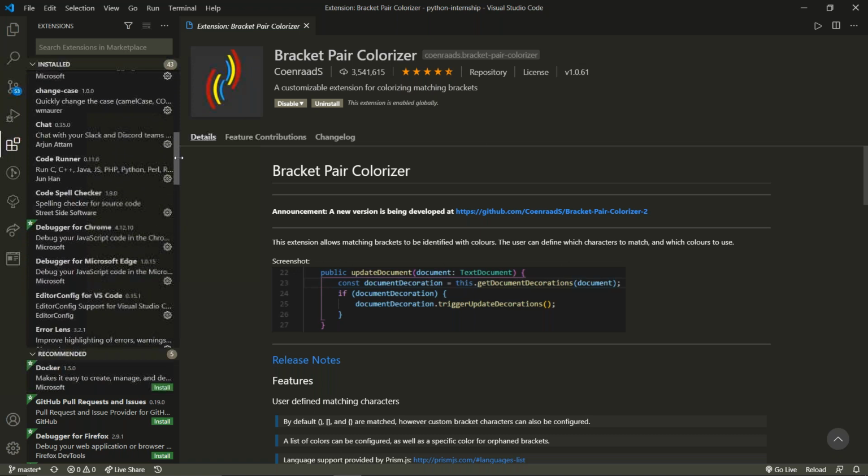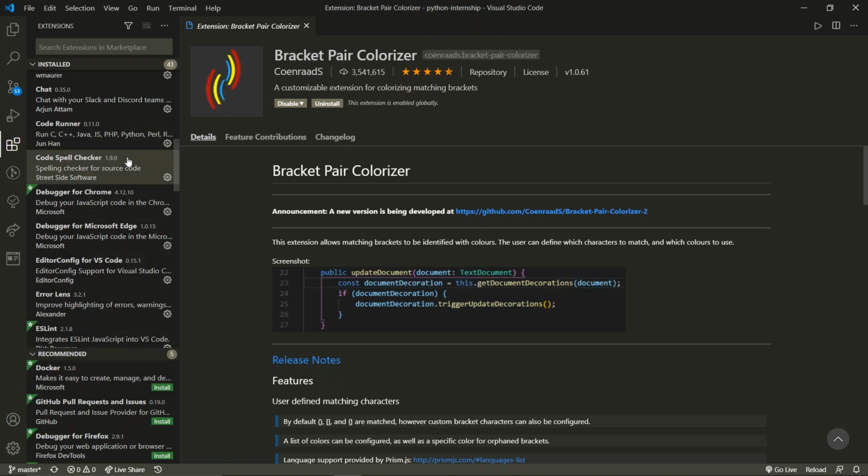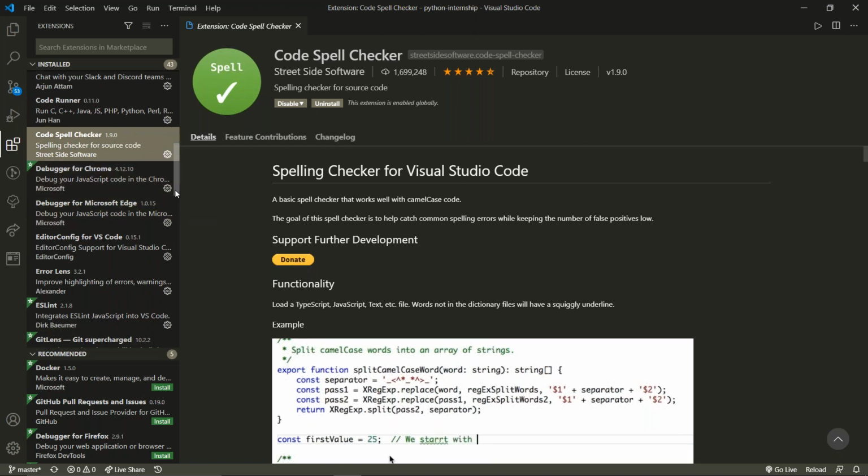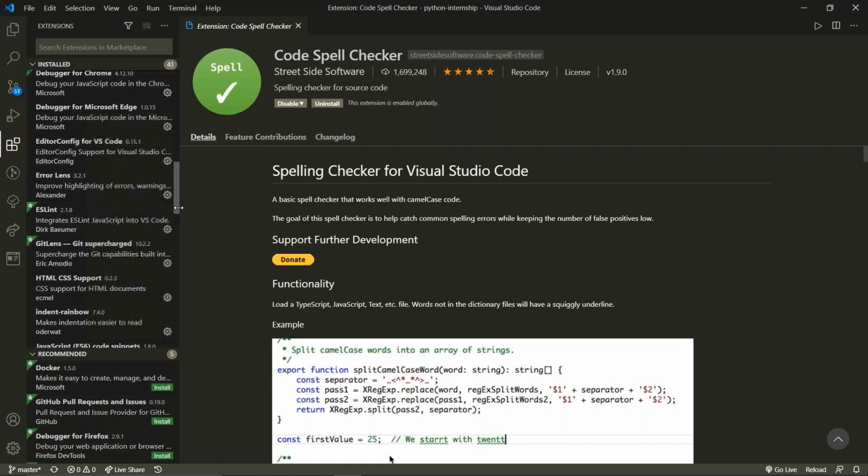Next you can install code spell checker. This will help you to write proper code spellings. If you make a spelling mistake, then it will allow you to rectify those spelling mistakes. So code spell checker is over here. Now let me move forward.